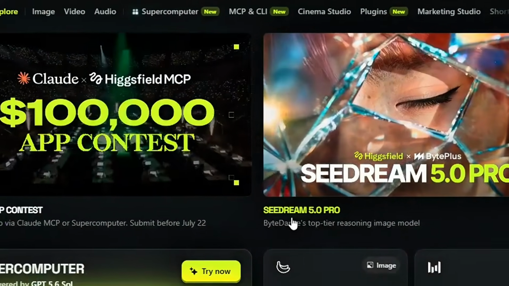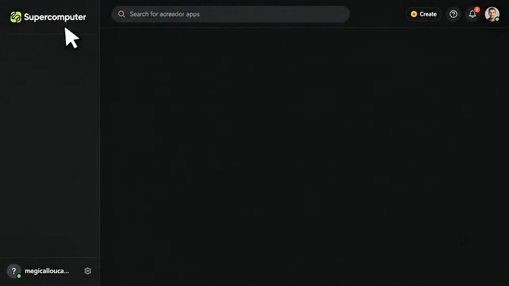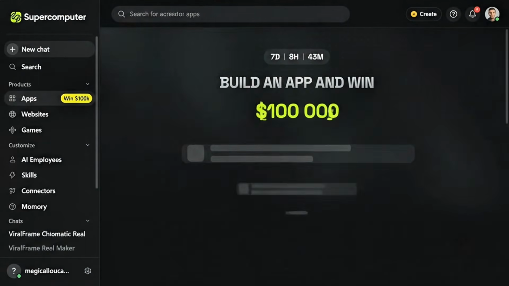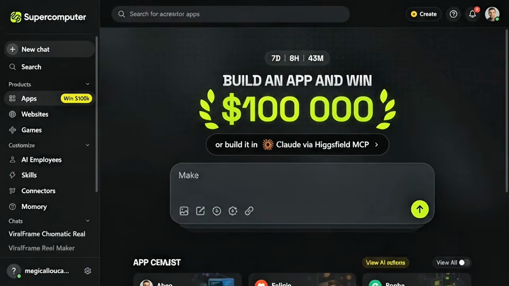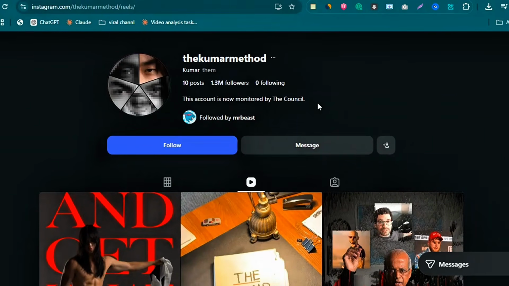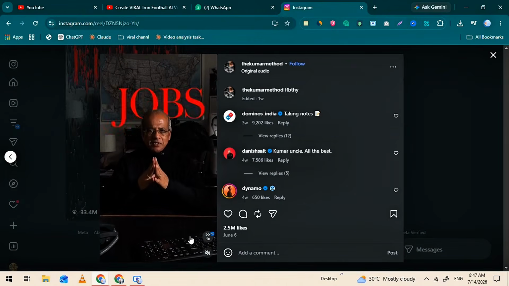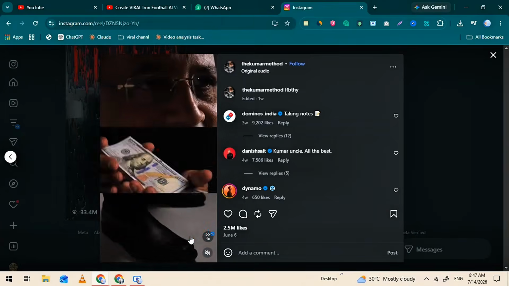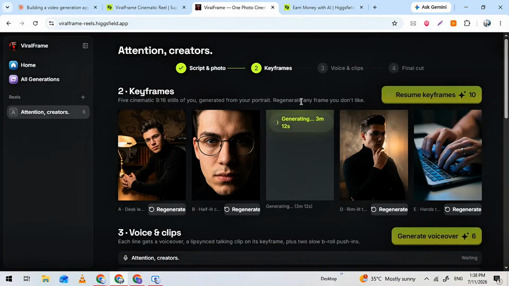Alright, once you're in, click on Supercomputer, and an interface like this opens up in front of you. Now watch closely, because here's the plan. I'm going to build a website exactly like that Instagram page, the one pulling millions and millions of views. A complete website that creates those same viral style videos for me, automatically.